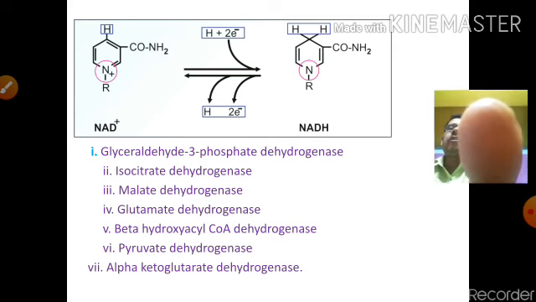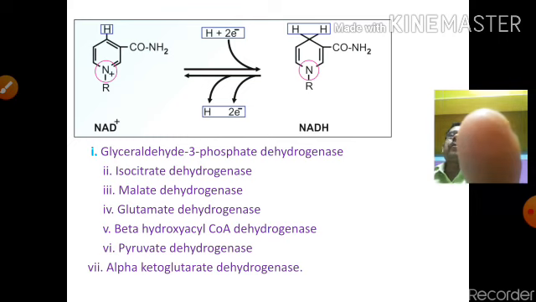the introduction of electrons. But NADH to NAD plus is converted when 2 electrons are released. That means NADH produces NAD plus. One is the oxidation and the other is the reduction, by which NAD linked dehydrogenase will be produced.